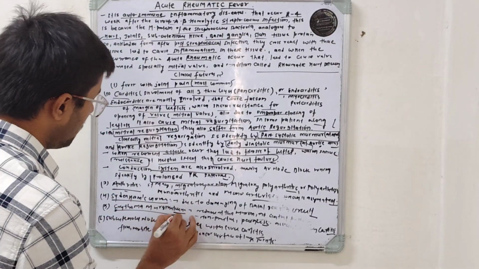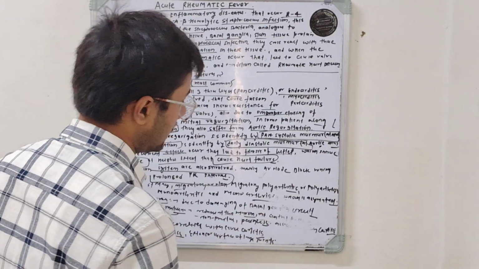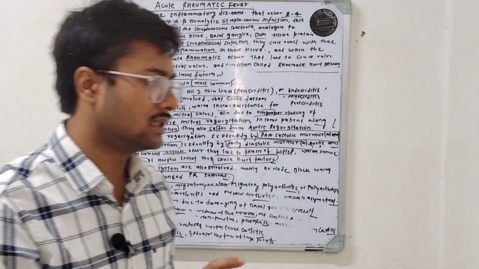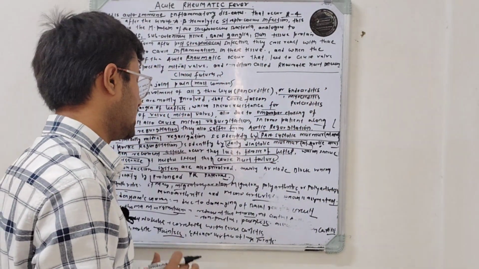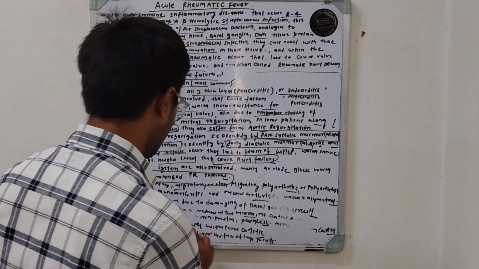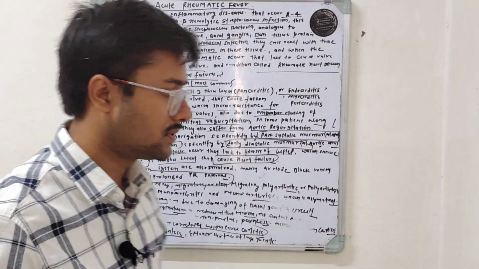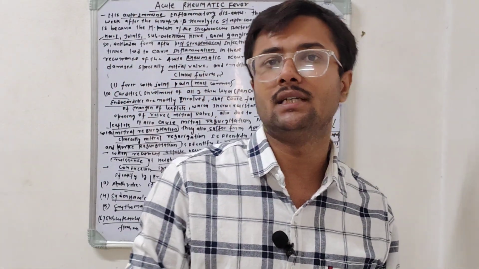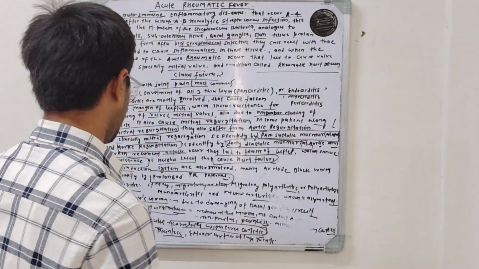Sydenham chorea, erythema marginatum, and erythema marginatum shows redness at the margins and central pallor. What happens? There is redness at the margin and pallor at the center, and these lesions are painless and non-pruritic, I mean non-itching in nature. Then there are subcutaneous nodules. They correlate with severe carditis. Okay, so what that tells us is, if any patient presents with subcutaneous nodules, we think that the patient may have carditis or involvement of the valves.